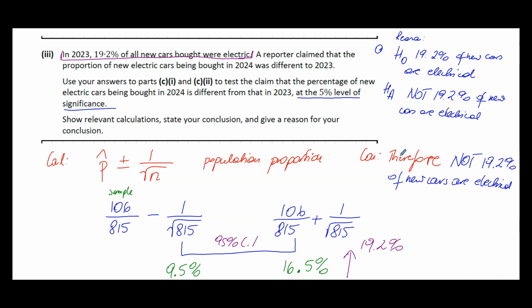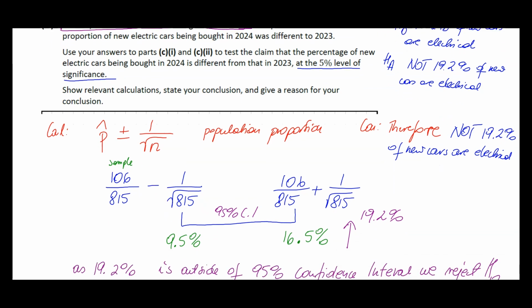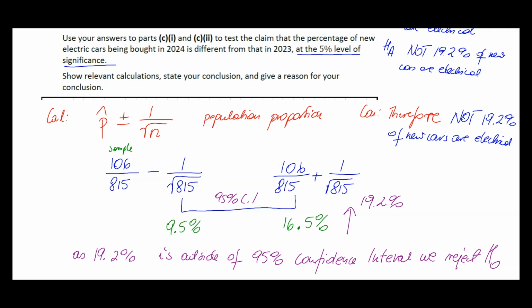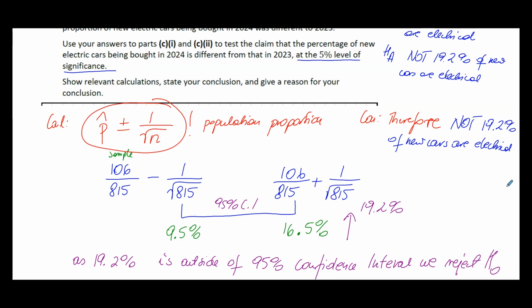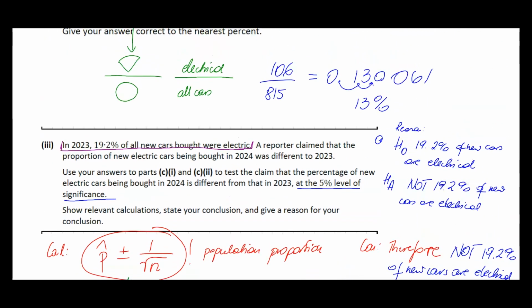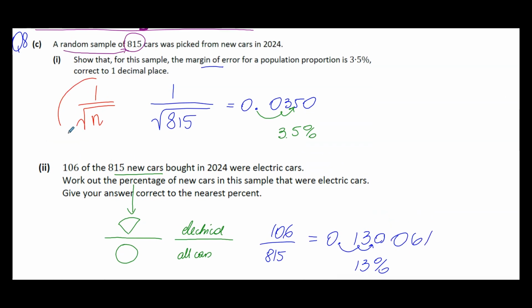And in our conclusion, we will say, therefore, 19.2% of new cars are electrical. So that's really it. It's a little bit more writing, not that much calculation. Again, can't stress it enough, the difficulty is that formula, not in our table, so we have to remember that's the formula for the 95% confidence interval, and that first one here, that's the formula for margin of error.